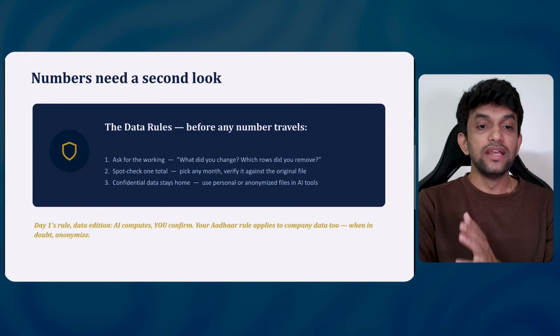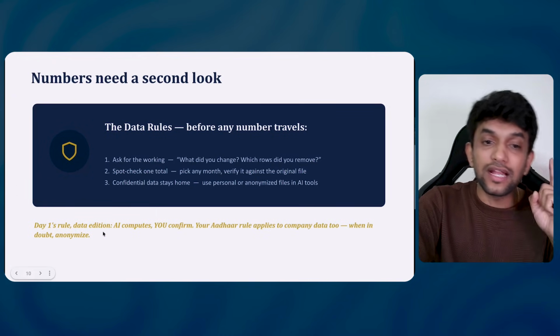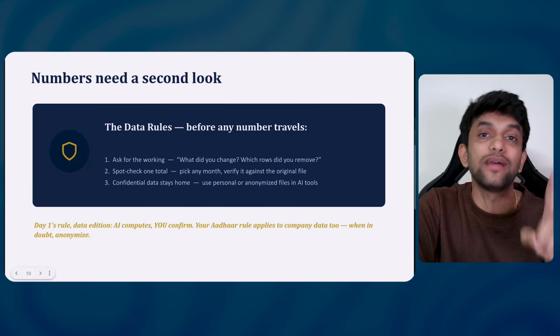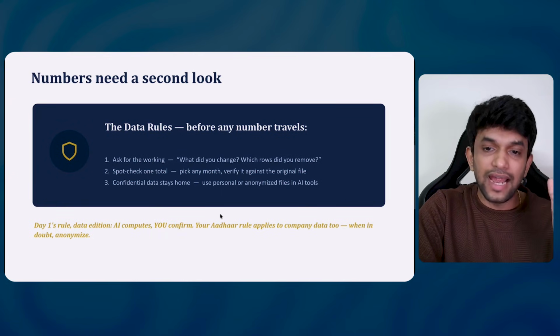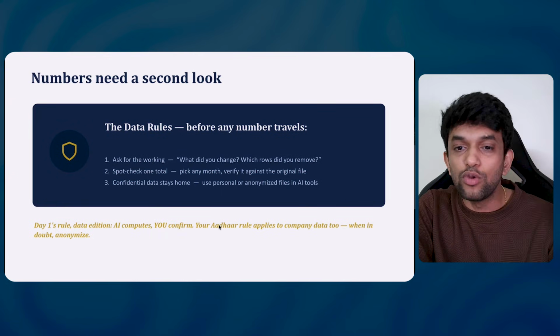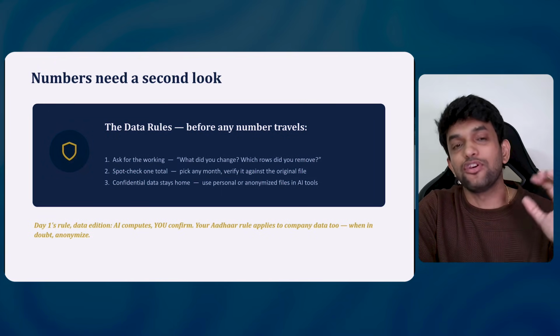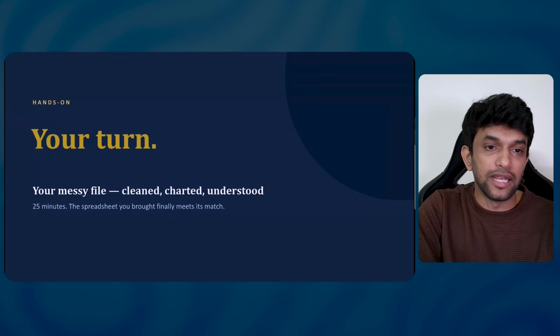Please understand the day one rule: data, AI computes and you have to confirm any task the AI is doing. You have to confirm and cross check it. Right now I was showing a demonstration, so I have to show it faster, but for any output, if I had to submit it, I would spend more time and analyze it, confirm it. Your Aadhaar rule applies to your company data too. When in doubt, anonymize the data. Don't share your data publicly.